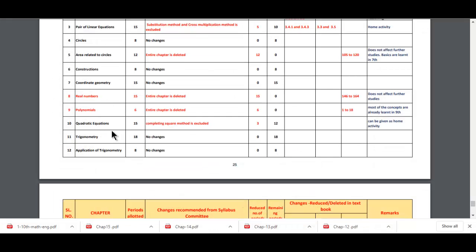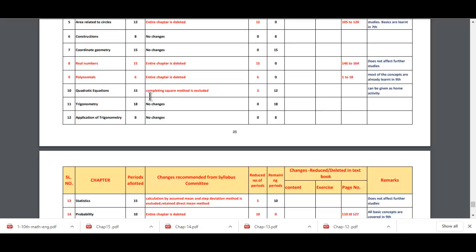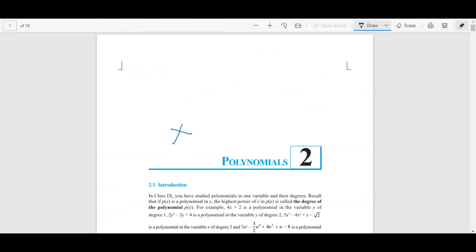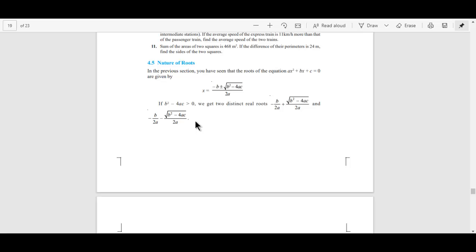Now the next chapter, that is quadratic equations. In quadratic equations, the completing the square method is excluded. Only this particular method is excluded for you. So let me just show it to you here. In quadratic equations,